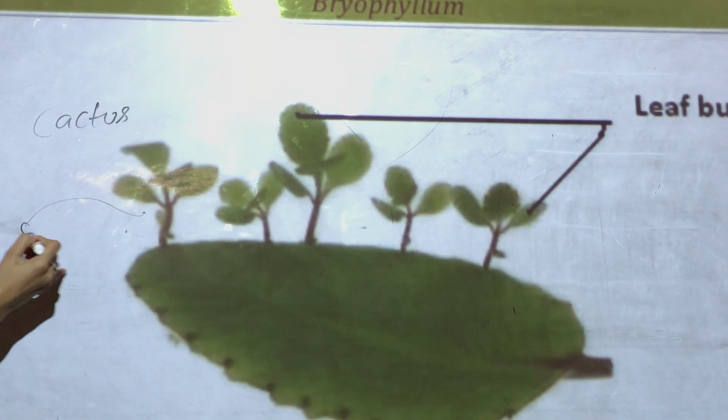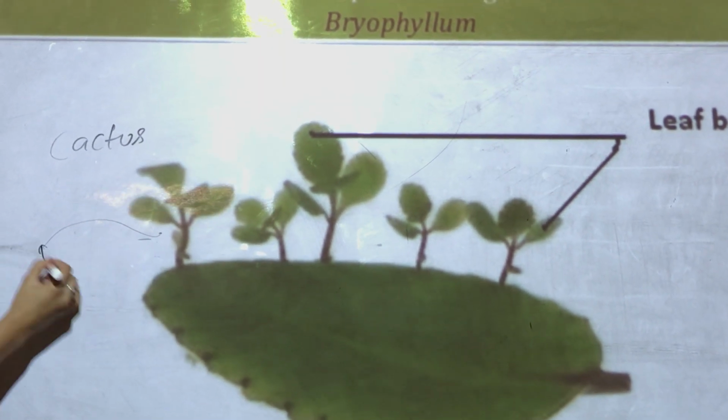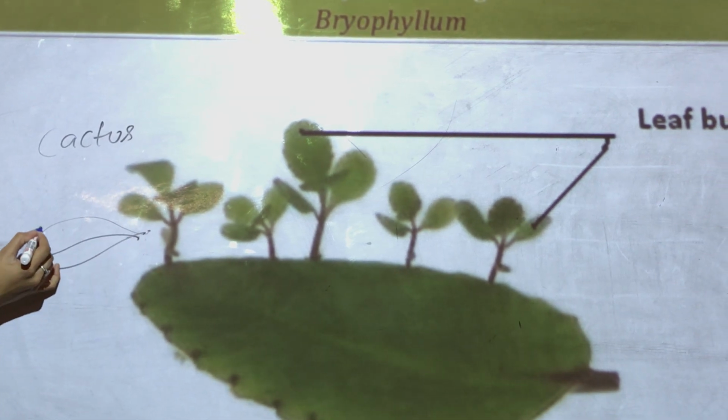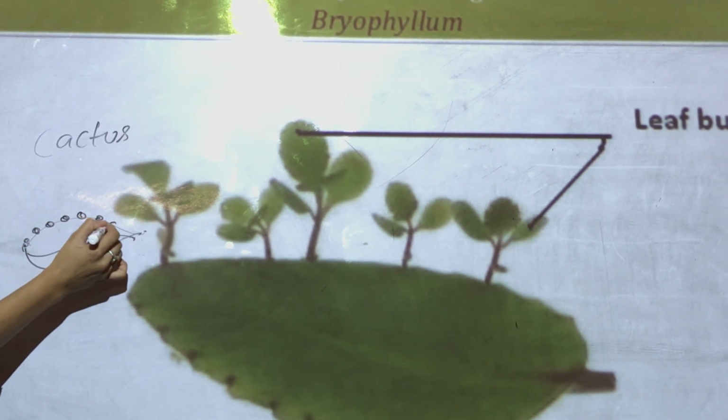So for example, this is a leaf. At the edges of the leaf, they have these buds. Okay, they are buds.